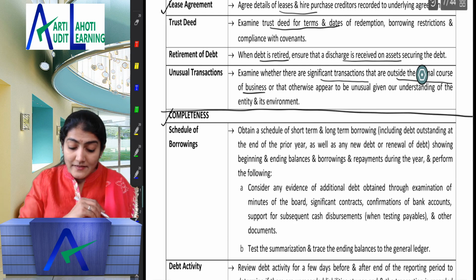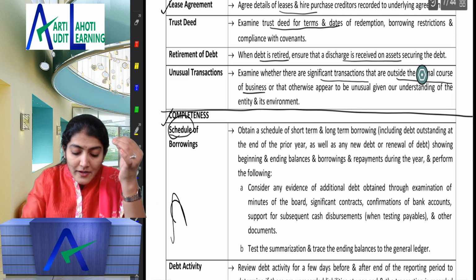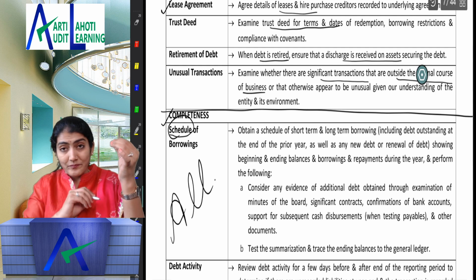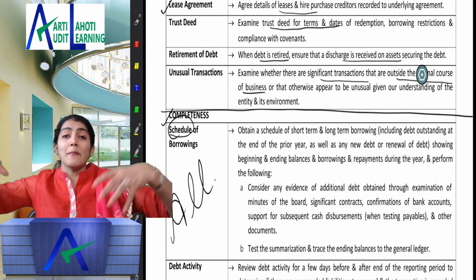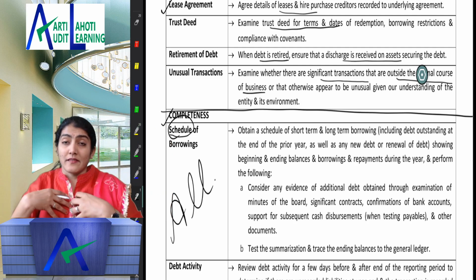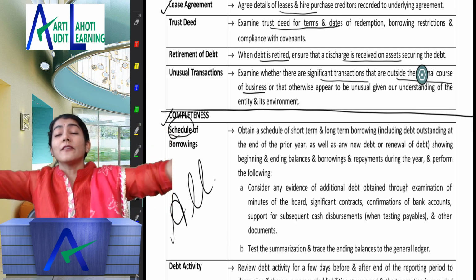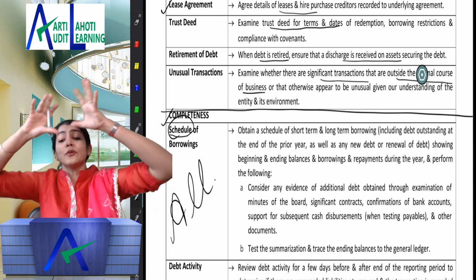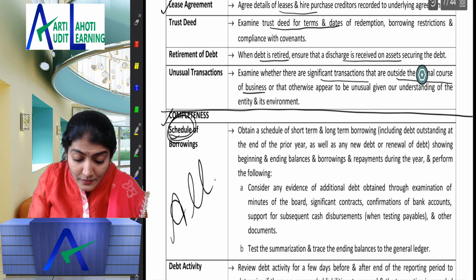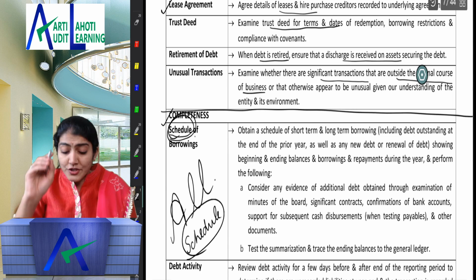Completeness: you always first need to keep that big word in your mind, all. Whether all borrowings, they've taken loans from 40 banks, so whether all loans have been considered. They've issued different types of debentures, entered into different leasing activities, opted for lease finance. So you need to obtain a schedule. For completeness, please keep this very important term in your mind, the schedule.